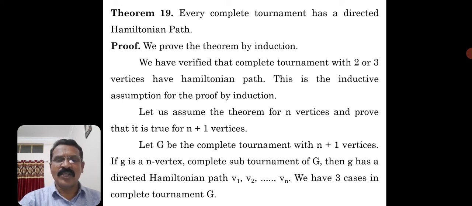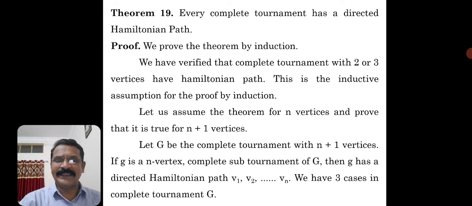Now let us assume the theorem is true for n vertices. This is the assumption. Based on this assumption, we prove that the result is true for n plus 1 vertices. Let G be the complete tournament with n plus 1 vertices, like a complete graph with n plus 1 vertices.